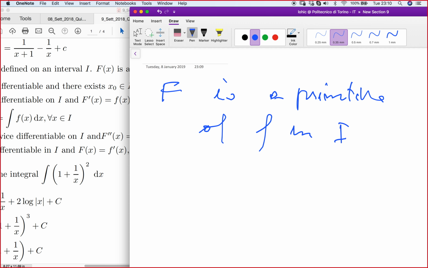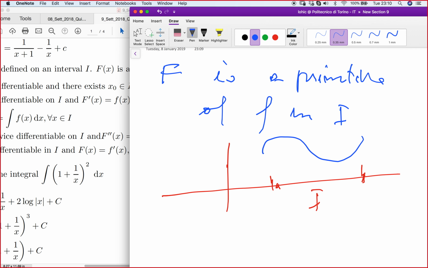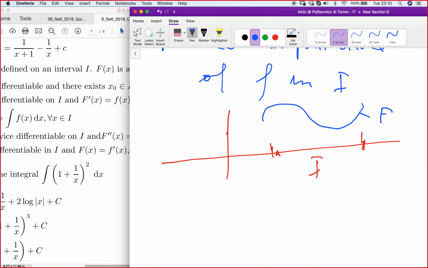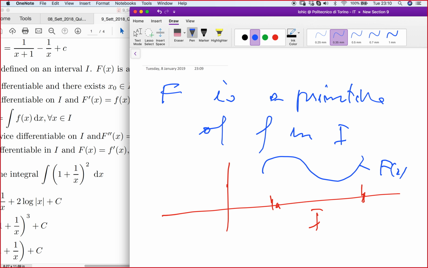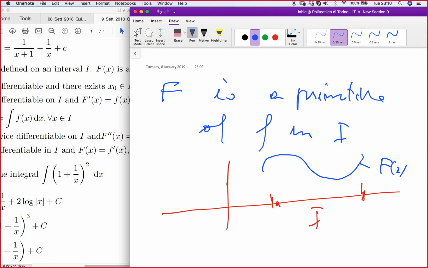In I. So suppose that you have, on some interval I, your interval maybe starting here and ending here. This is the interval I, and on the interval I you have this function like this, and I want to tell you that this is your capital F of x. You say that capital F of x is the primitive of small f of x. What does it mean? In your mind, for students, it means that the derivative of capital F of x gives small f of x. Yes or not?